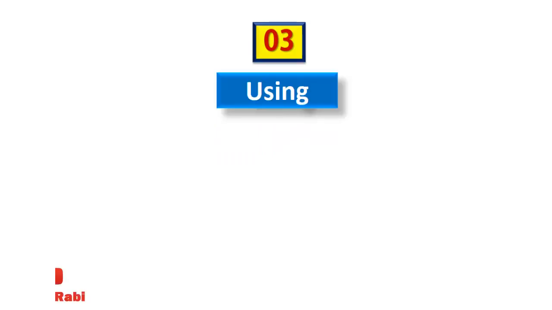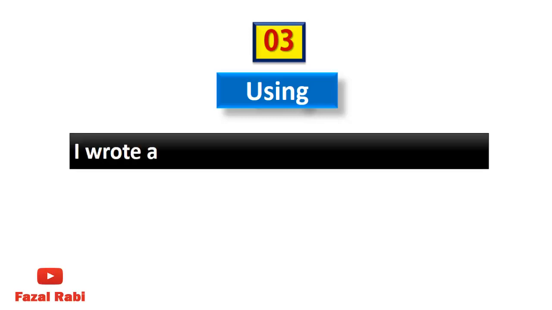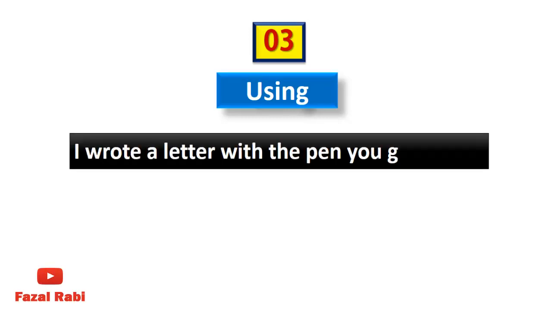Another use of with. It indicates using. For example, I wrote a letter with the pen you gave me. Here the subject wrote with pen. So with has been used for a usage of a thing.